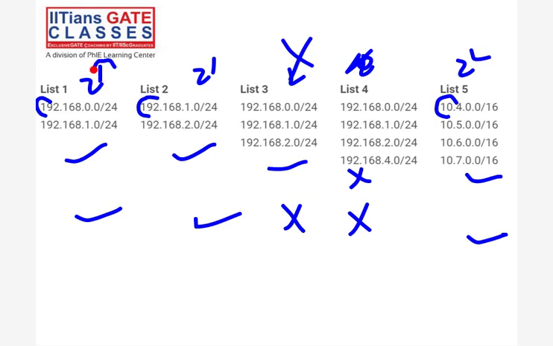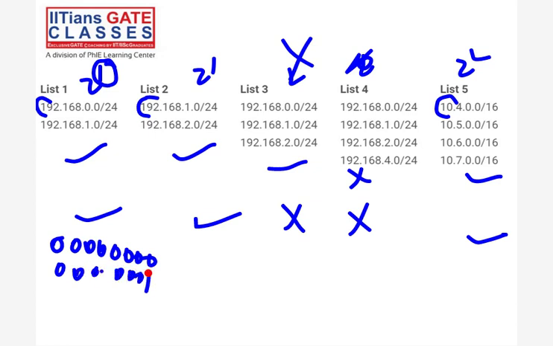You have to borrow 1 bit only. This one is different. Now I have to borrow 1 bit.